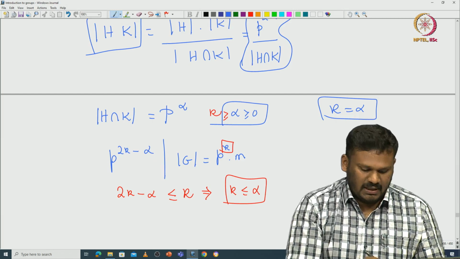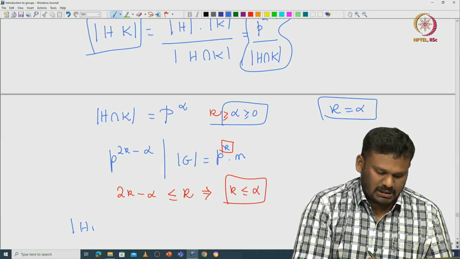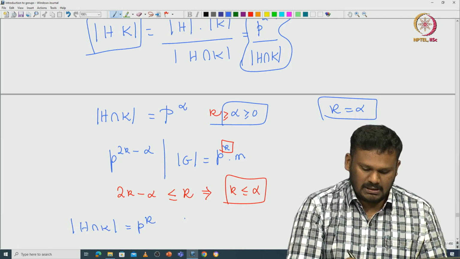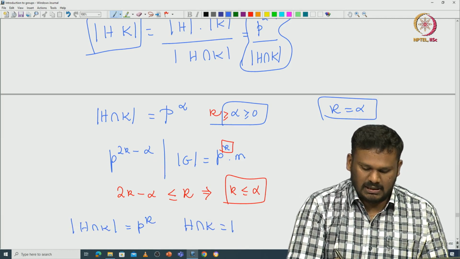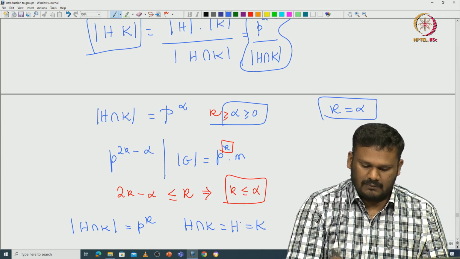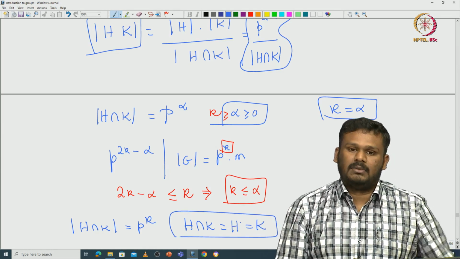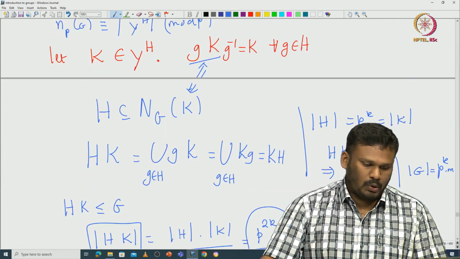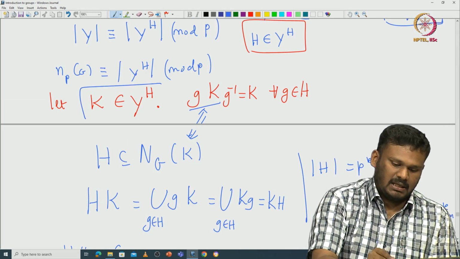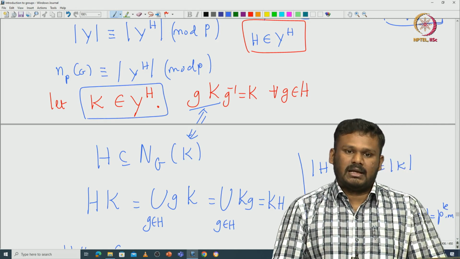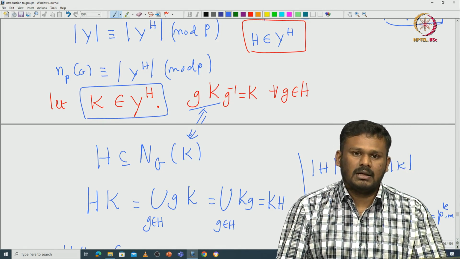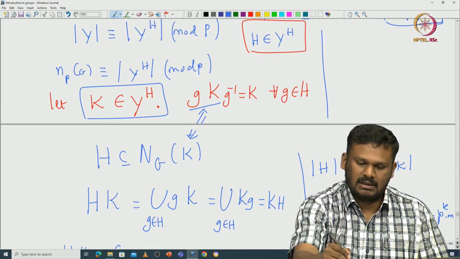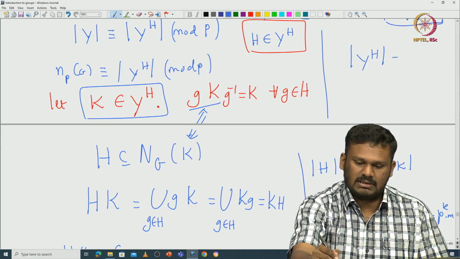But when k is alpha, H intersection K is of order p^k, which means H intersection K is exactly H as well as K. So this is the only time it can happen. That means we have proved that if you take any K in the orbit of H, then that K must be H. So the cardinality of that orbit is 1.